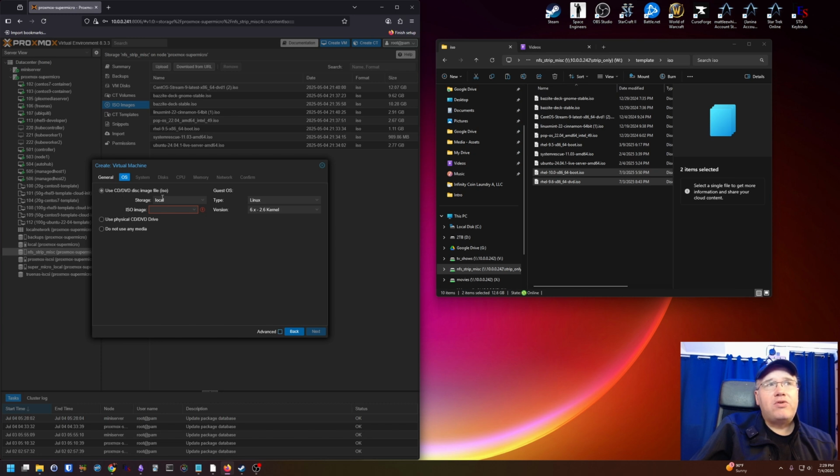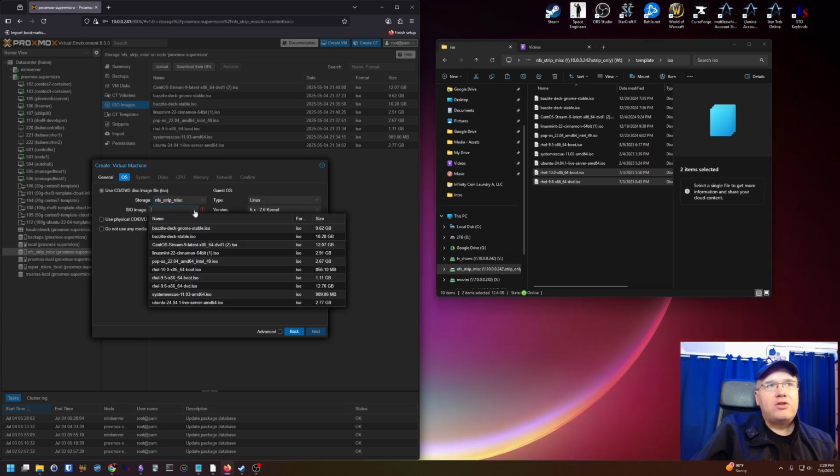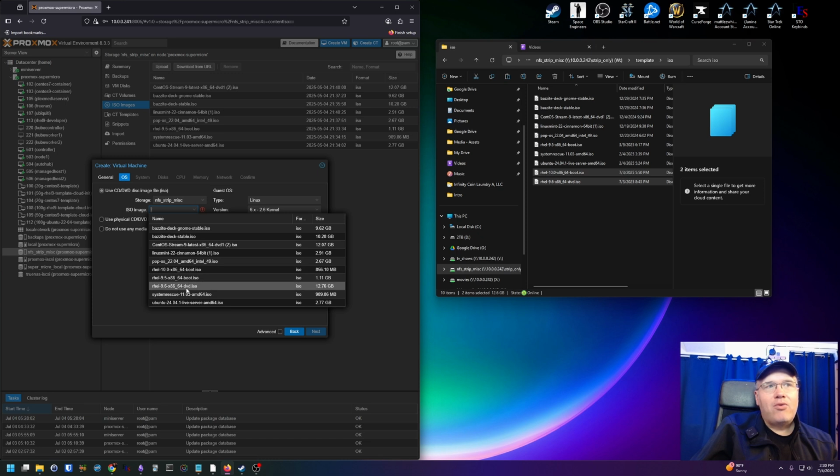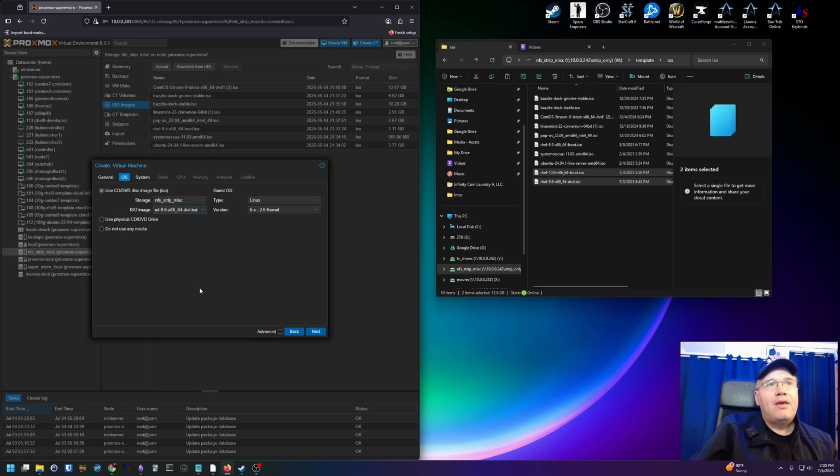This is where we get to choose the ISO image that we've uploaded. I'm going to choose the shared drive for storage, and then I'm going to choose the RHEL 9.6 because that's what's currently out as of July 4th, 2025. You don't have to really mess with these other settings. It's up to you if you want to. For the system, since it's Proxmox, this is different for other hypervisors, I like to check QEMU agent. Maybe I'll do a video on that later on.